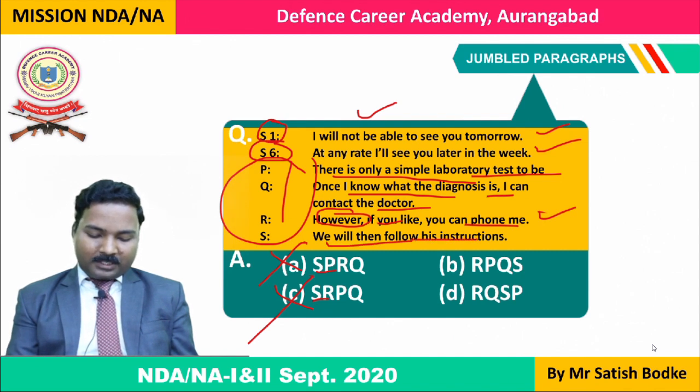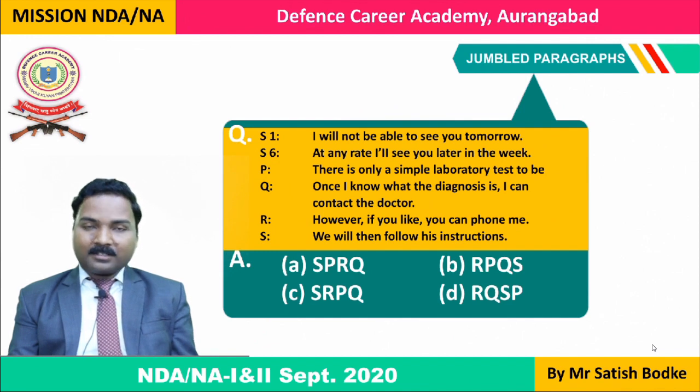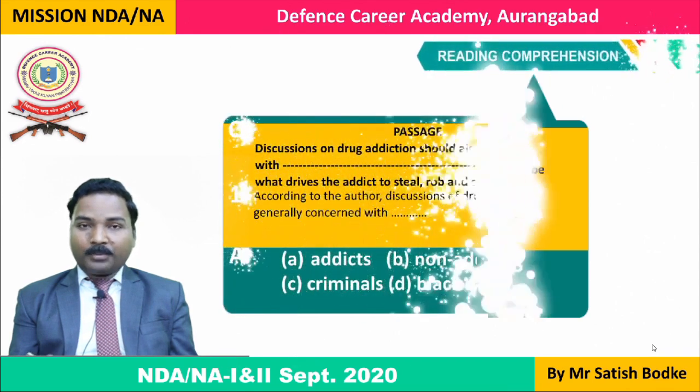So the correct sequence is R will come in the beginning, then PQS: RPQS. Option B is the correct answer here. In this way, you will have to reorder the sentences in a paragraph in order to form a grammatically correct paragraph. Now we are going to learn about reading comprehension.